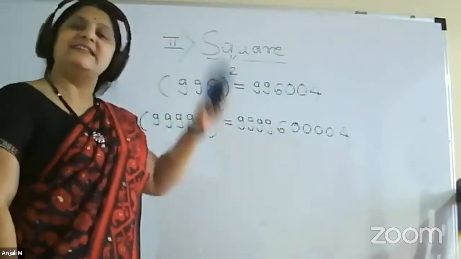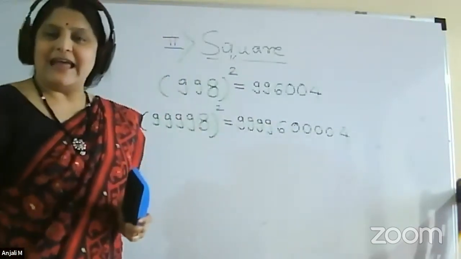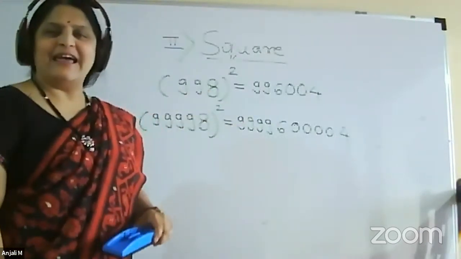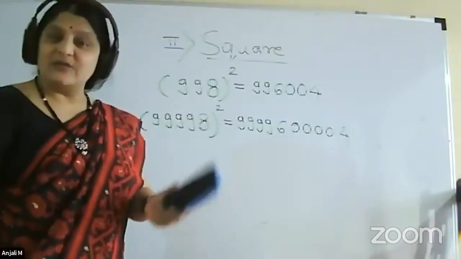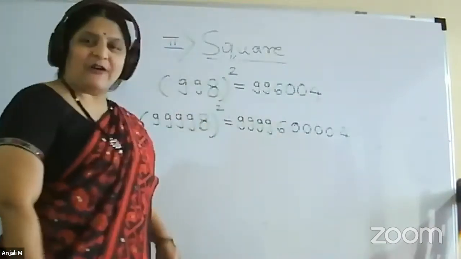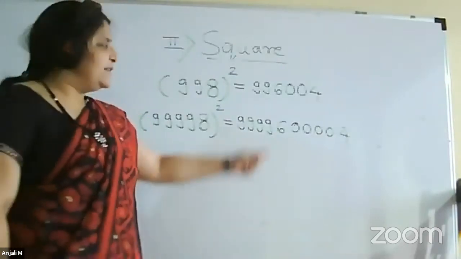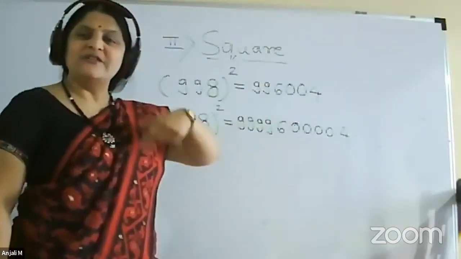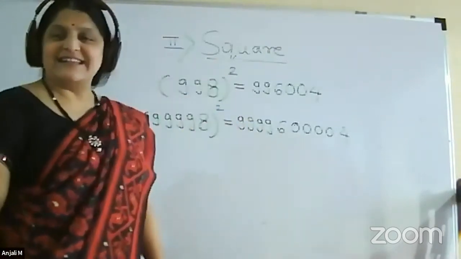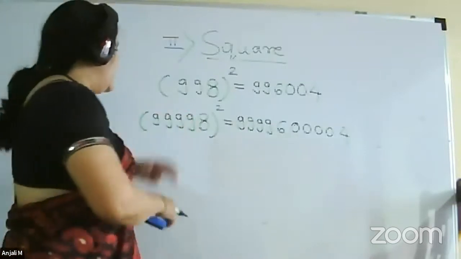Same rule we can apply for 9. Only now, can you realize what will be the change? If the unit place is 9, what will be the change? Yes, this 64 also you have to replace by 9 square, that is 81. So we will do that example.